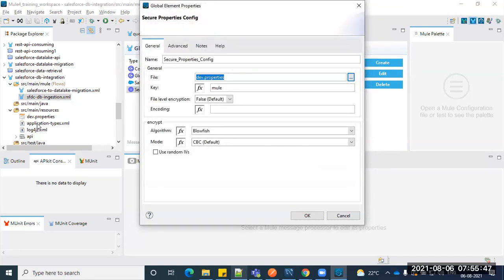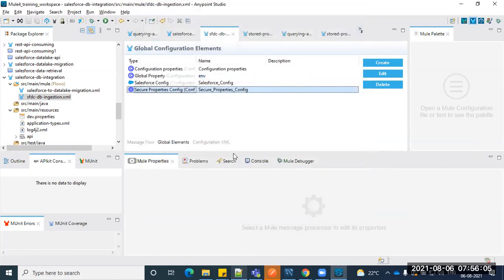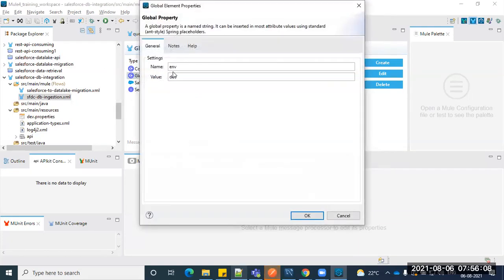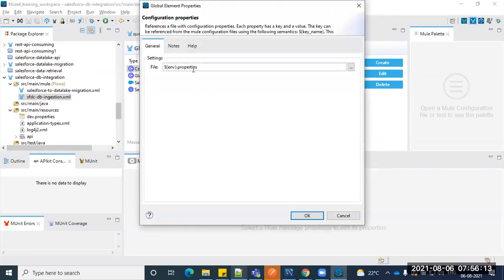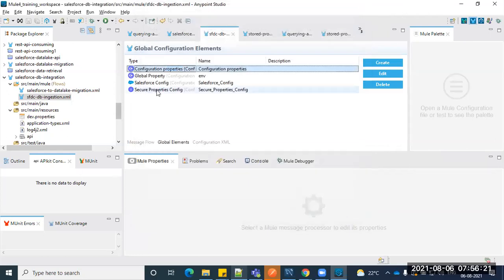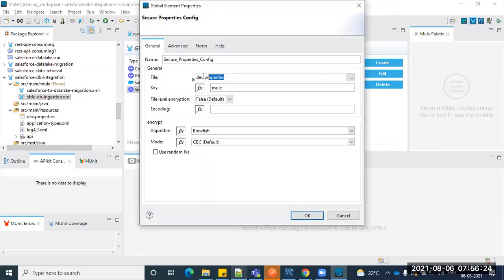But if you have multiple properties, right? So dev, production, all these things. Usually in your local, we can show that one. But actually in cloud as well, for each environment we have one property. You can show that one, or else what you can do is we have a global property here, right? So we already made it a dynamic way, the connection configuration. This way we can pass it actually as $env property so that it can recognize it. Okay, so right now we just put it as hard code.